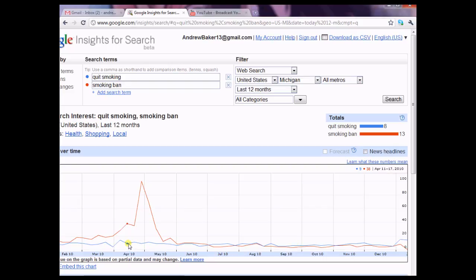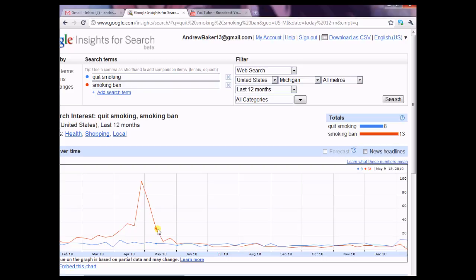However, right here in this bubble from April to May, we see that the smoking ban term became extremely popular. Being from Michigan, I happen to know that that's when the smoking ban went into effect in all local bars. You couldn't smoke in bars. So surprise, surprise, we see a huge interest in search volume for that.